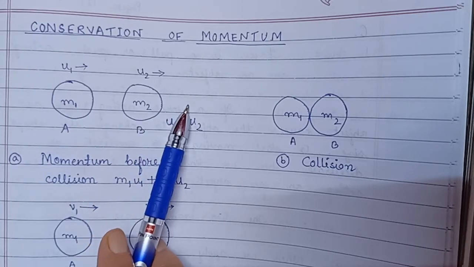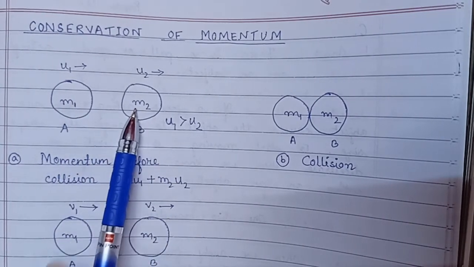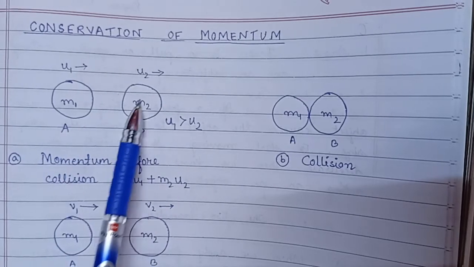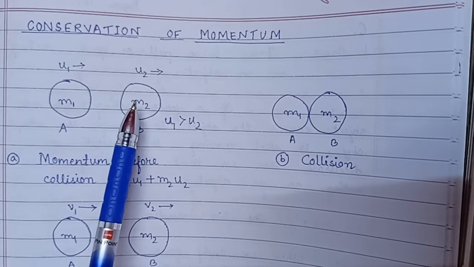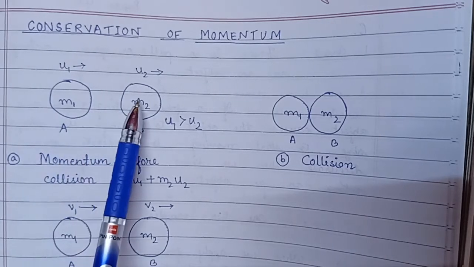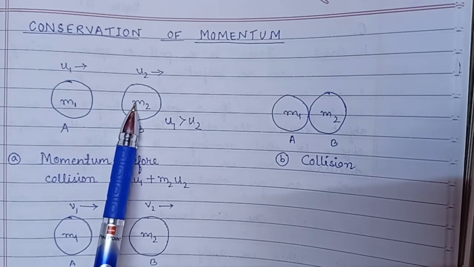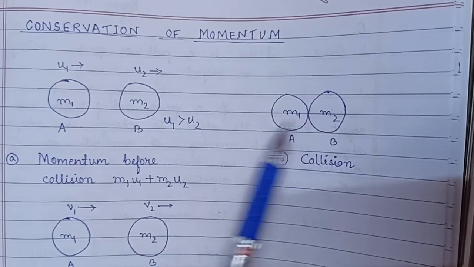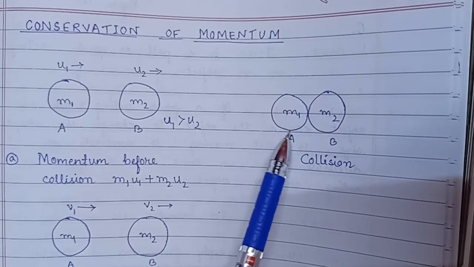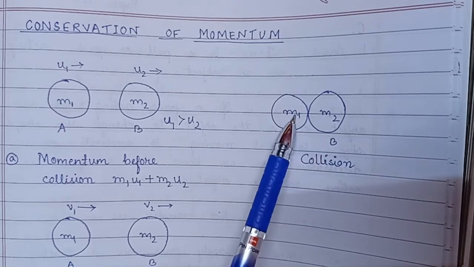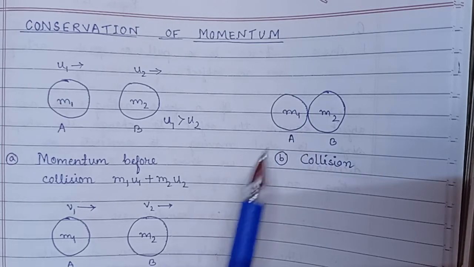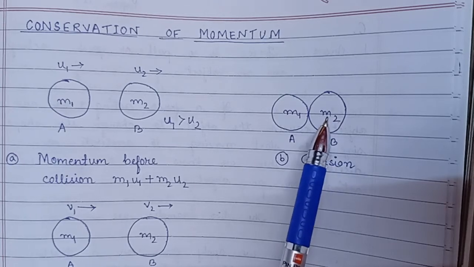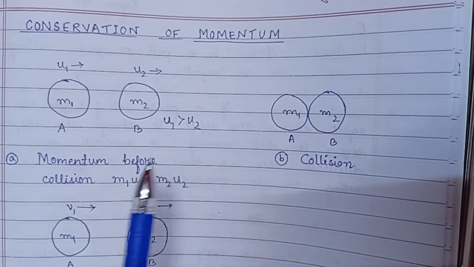If this velocity is greater, then what happens? It moves faster than ball B. Then after some time, at an instant, what will happen? Ball A collides with ball B. There is a collision between these two balls, between A and B, between masses M1 and M2. So now you see the momentum.